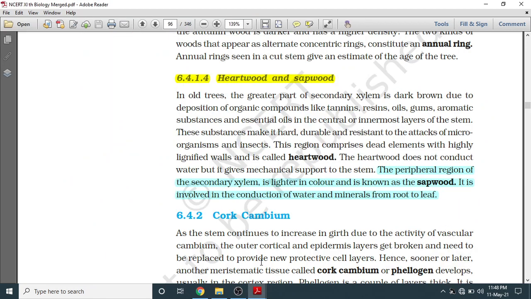We will read this entire paragraph and then find the answer. The heartwood does not conduct water, but it gives mechanical support to the stem. The peripheral region of the secondary xylem is lighter in color and is known as sapwood. It is involved in the conduction of water and minerals from root to leaf.